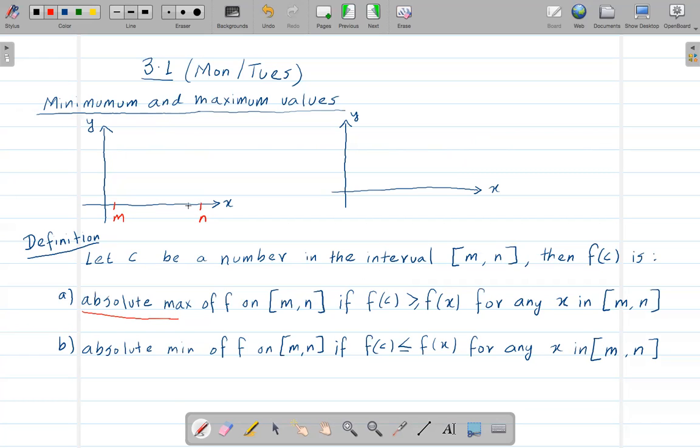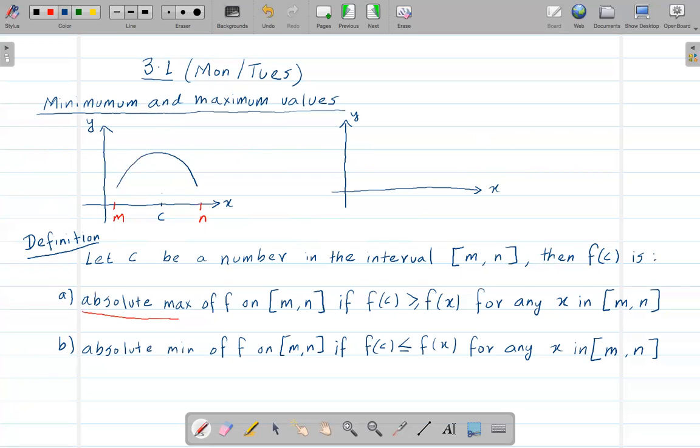The c could be anywhere in this interval, in between these two numbers. Let's say c is right here, and let's say we get a graph something like this in this interval.